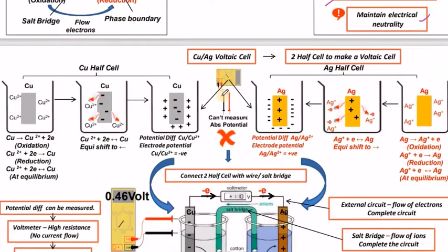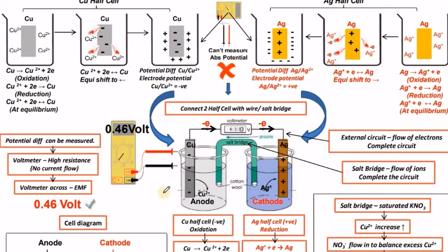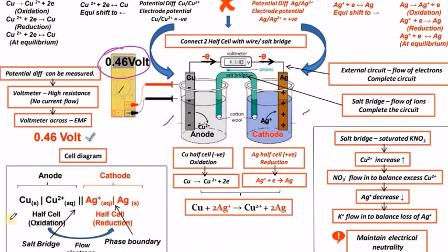Now if you observe copper and silver, copper is taken as the anode and silver as the cathode. Here the EMF value on the voltmeter is 0.46 volts. In the representation, copper is on the left side and silver on the right side, with a double parallel vertical line in between, which is the salt bridge.